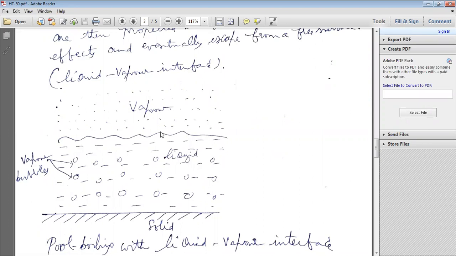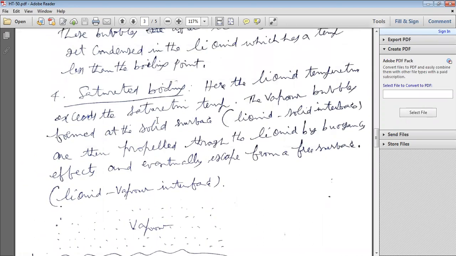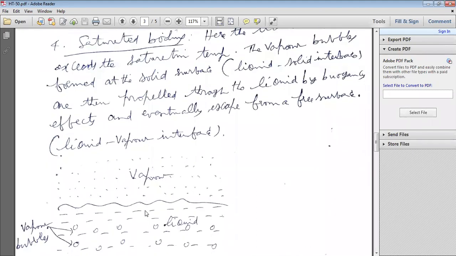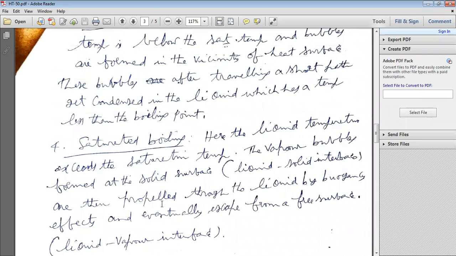But when the liquid becomes vapor, that is due to saturation boiling. That boiling is known as saturation boiling. In saturation boiling, the liquid temperature exceeds the saturation temperature.